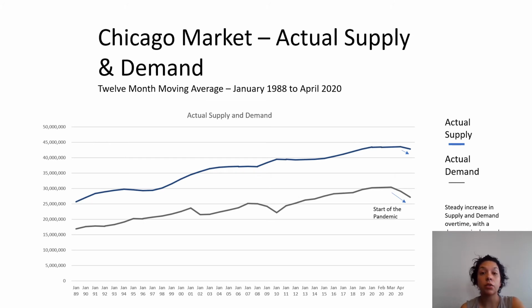Chicago market actual supply and demand. So if you look here, it had steady increases in supply and demand over time. But then with the 2020 pandemic, you see those numbers decline.